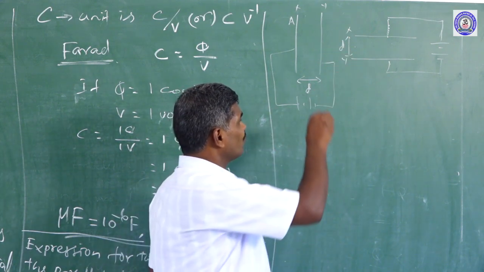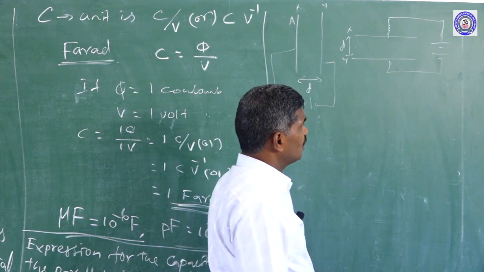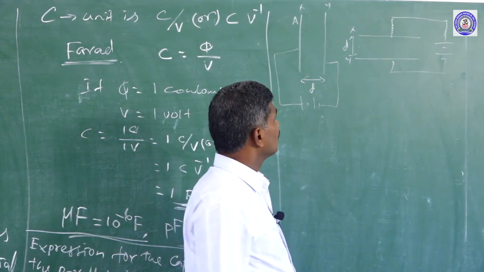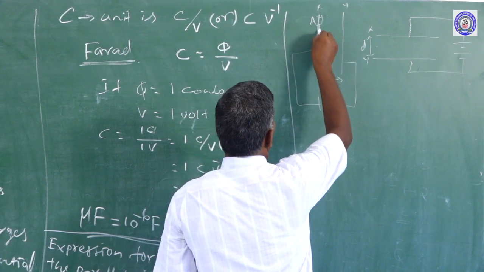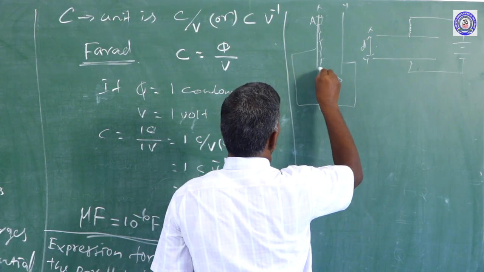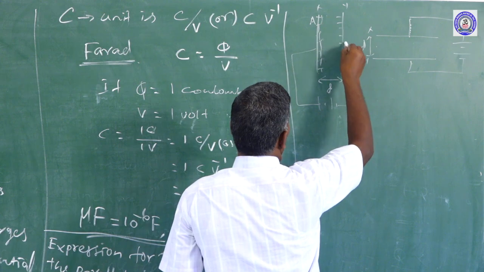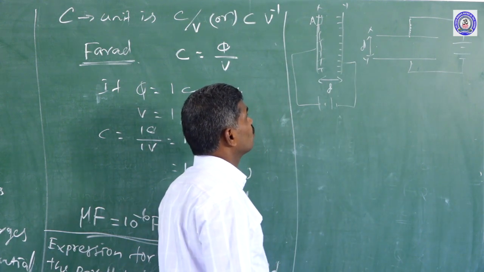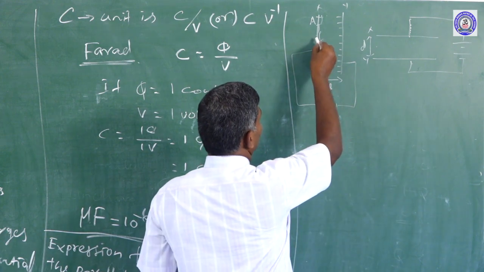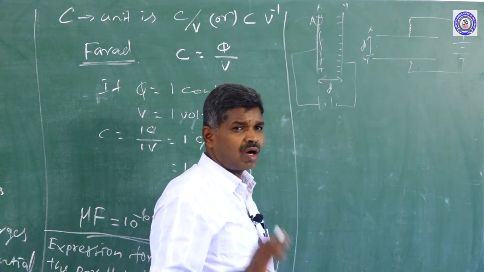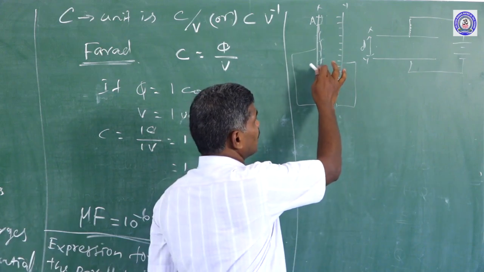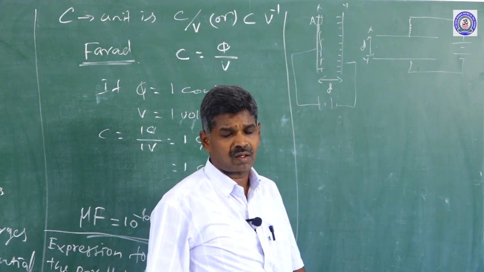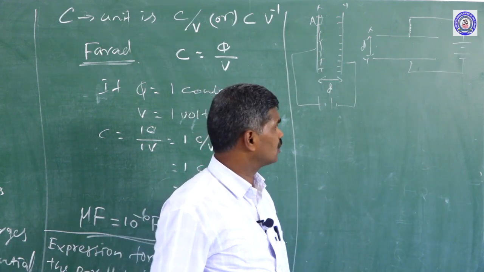So the X plate becomes positive and the Y plate becomes negative, and the charge transfer stops when the potential difference between the two plates equals the battery potential.